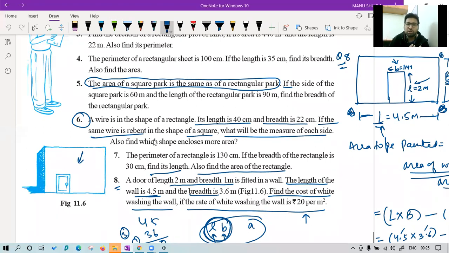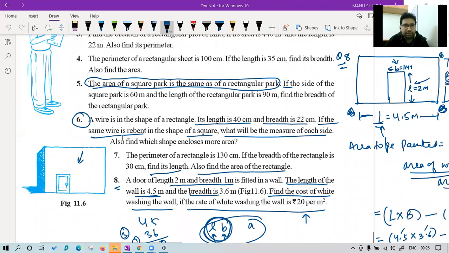to paint a wall. In this question, we have easily found the area of a rectangle, that is the wall, minus area of the door, and we found the cost also. I hope these questions are not that tough for you. This was very easy, and I have shared the video also on YouTube. So if you have any confusion with that, you can always check those.